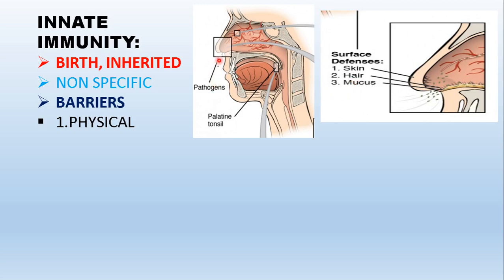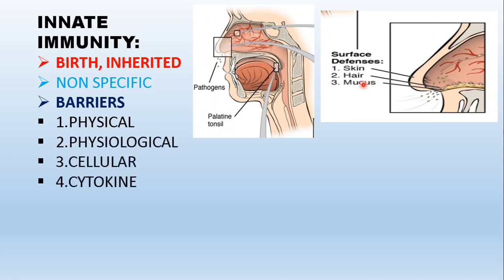If the pathogen somehow enters through openings like the nose, mouth, or genital pores, even if they enter, the physical barriers which we have, skin, hair, mucus, even the ear wax that is present, will prevent the pathogen from getting in touch with the soft tissue layers. Then the other types are physiological, cellular and cytokine.